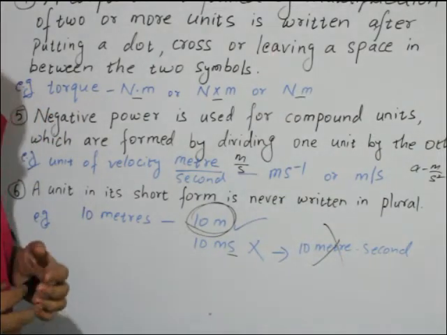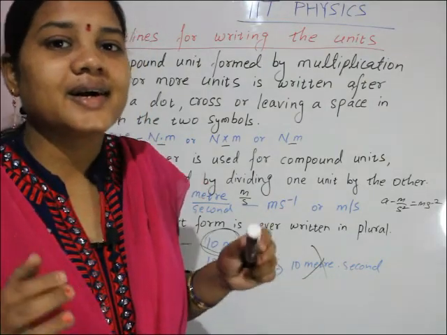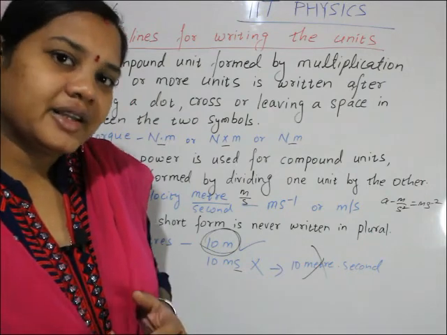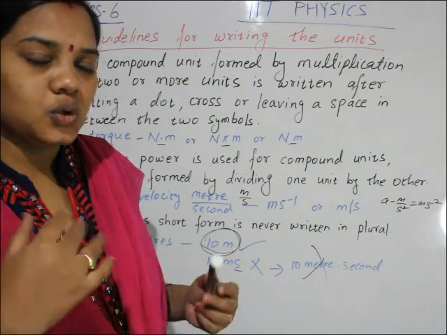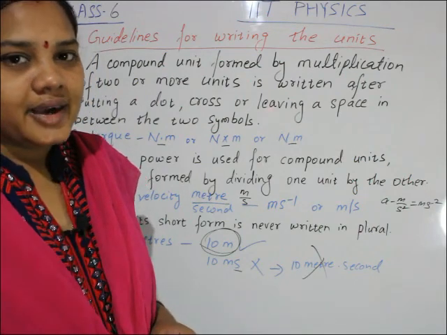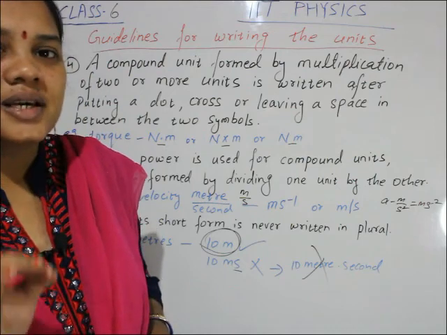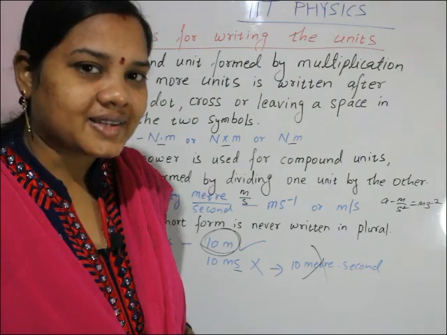See children, today we learned the six important guidelines, the rules for writing units. Clear, children? These are all six rules for unit symbols. Once again, you have to learn, write, and practice them in your notebook. This is for today. Thanks for watching.